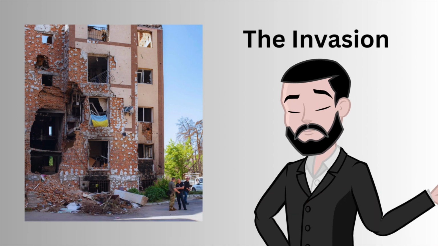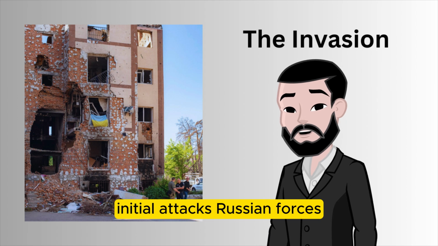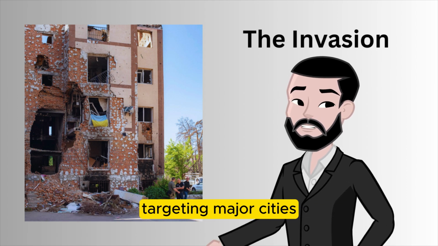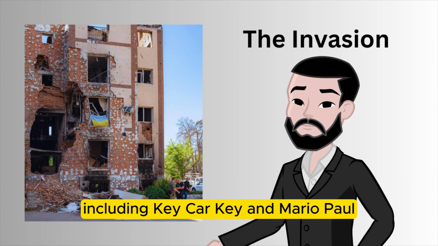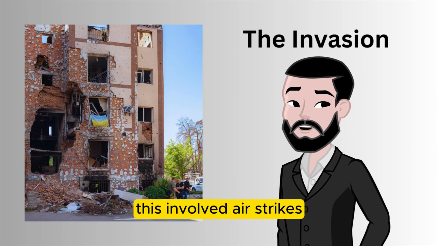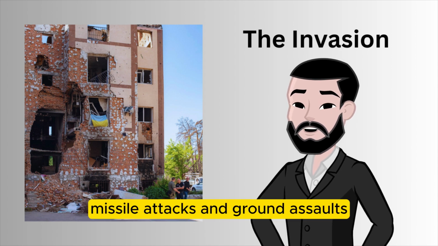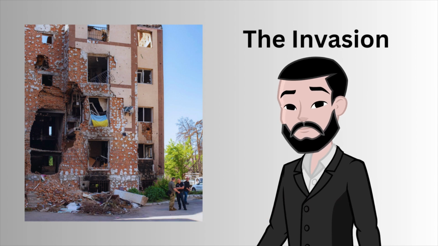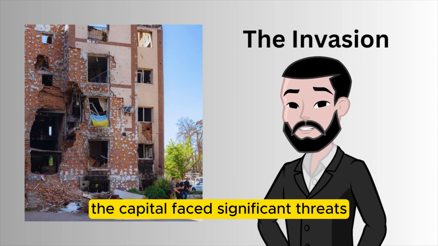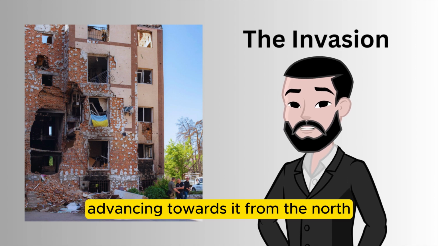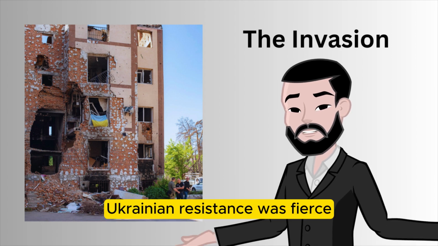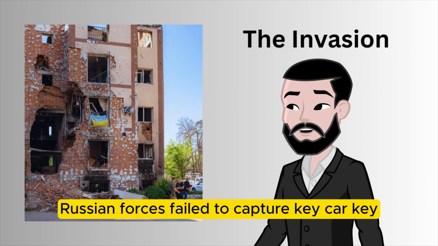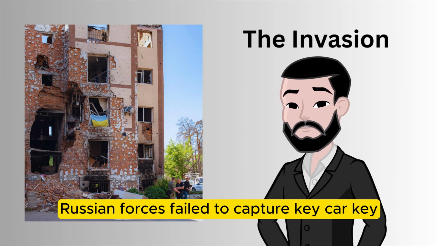for aggression. Initial attacks. Russian forces launched attacks from multiple directions, targeting major cities including Kyiv, Kharkiv, and Mariupol. This involved airstrikes, missile attacks, and ground assaults. Key battles. Kyiv. The capital faced significant threats with Russian forces advancing towards it from the north. Ukrainian resistance was fierce, and despite initial advances, Russian forces failed to capture Kyiv.